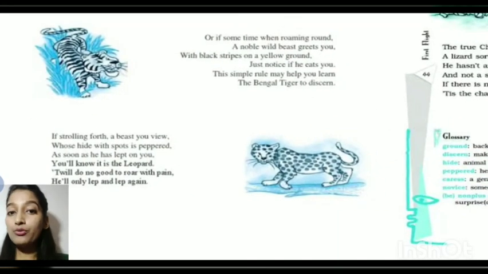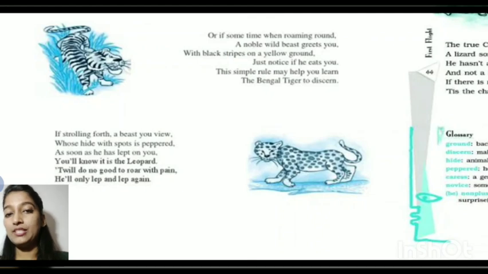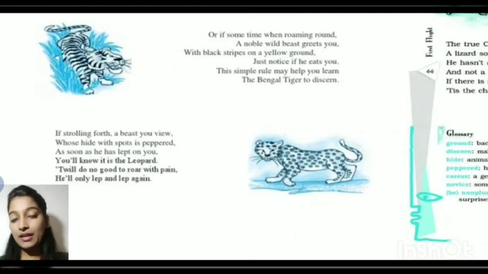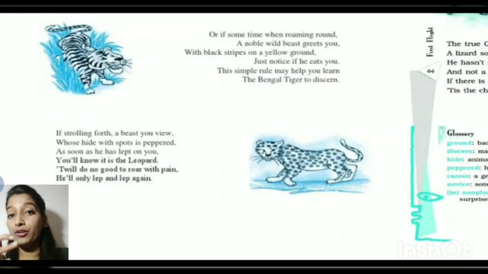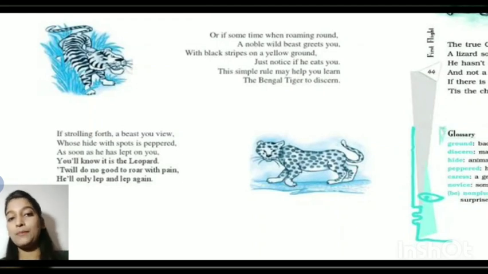So now you found the spot. What is the next thing you have to take care of? The beast will leap on you. L-E-A-P, leap. The spelling of leap is kept wrong just to make it rhyme. Poets get this license to alter the spelling of words to make it flow, to make it a poem. So here the spelling is kept wrongly. L-E-A-P is the spelling, and it is kept as L-E-P. So it is called poetic license.